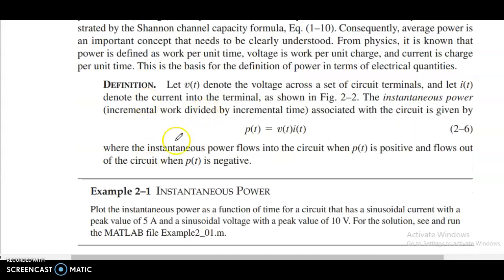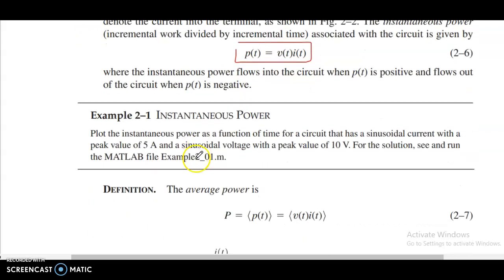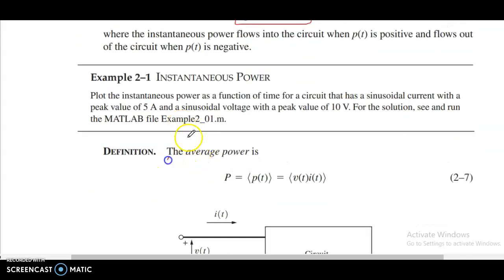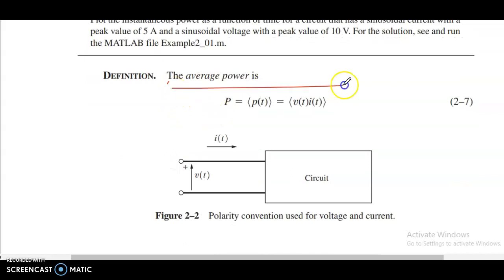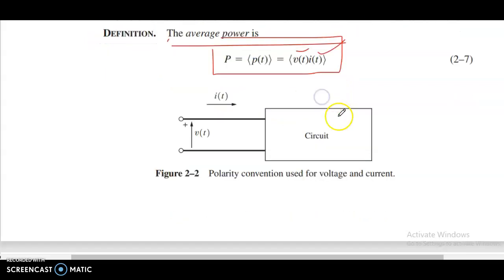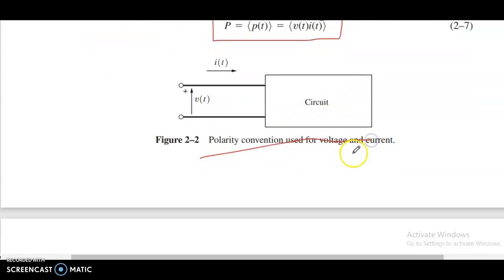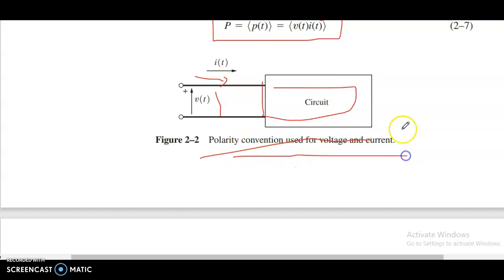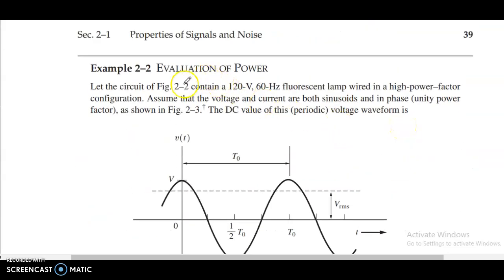Power p(t) equals v(t) i(t). Instantaneous power; the average power P equals the average of p(t), which is v(t) i(t). Polarity convention used for voltage and current. This is the circuit, with v(t) as input and i(t). Polarity convention used for voltage and current. Evaluation of power.